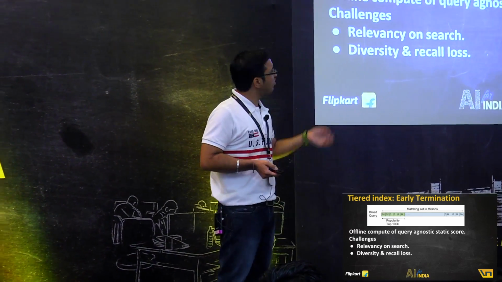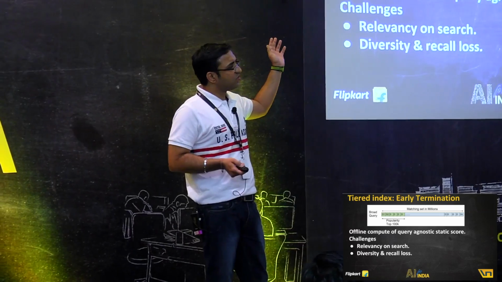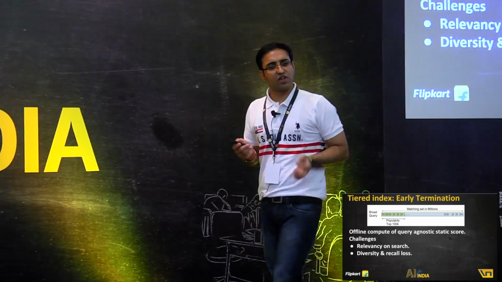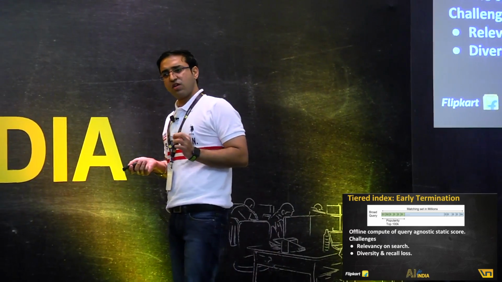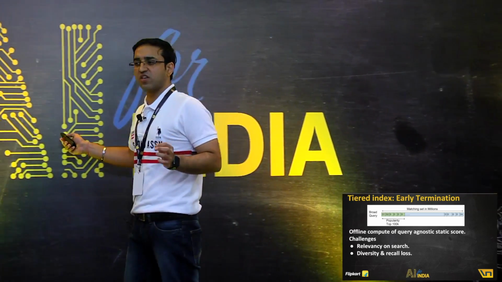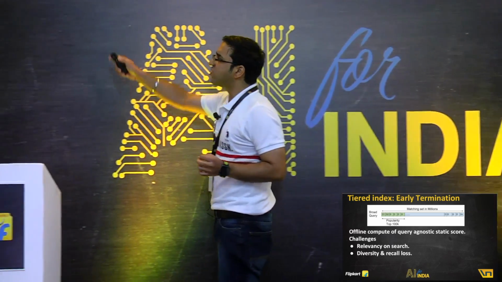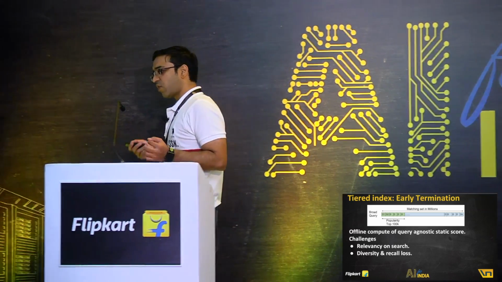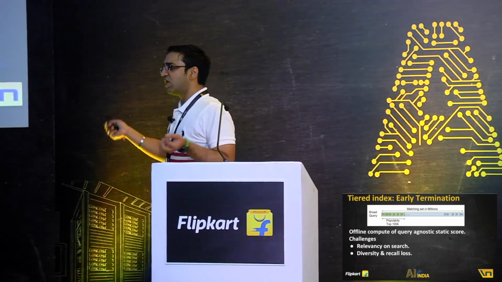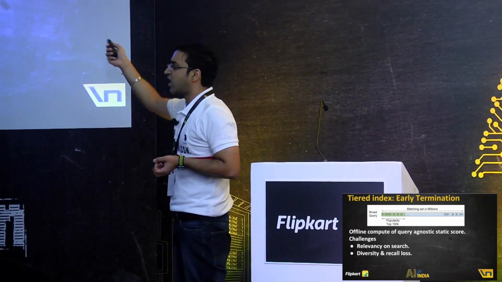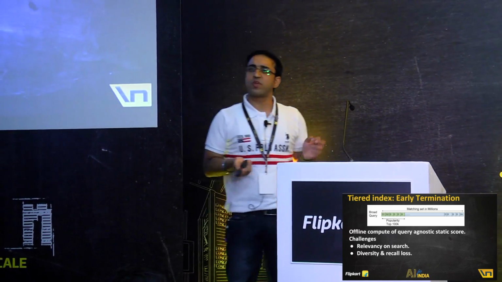What we are doing now is not scoring on all the millions of matching documents. We just take the top 100K always and then score only on these top 100K. Eventually what I'm saying is, irrespective of how big the index size is or how huge the selection is growing to, I can always take the top 100K and then score on top of them. And hence, the problem becomes sublinear. With the increasing size of the selection, this posting list growing, I'm always scoring only 100K, and hence my compute cost is always constant.